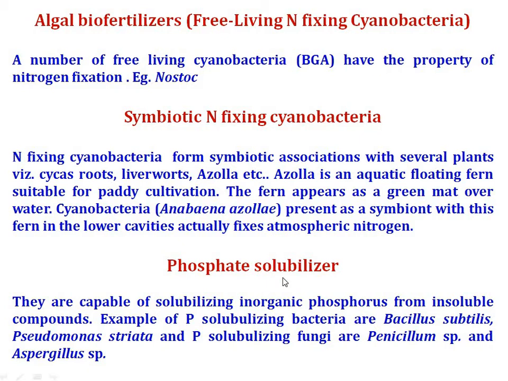And next one is phosphate solubilizer. So phosphate solubilizers are capable of solubilizing inorganic phosphorus from insoluble compounds. One of the best examples of phosphate solubilizing bacteria are Bacillus subtilis, Pseudomonas, and phosphate solubilizing fungi are Penicillium and Aspergillus. So these are the different types of biofertilizer.